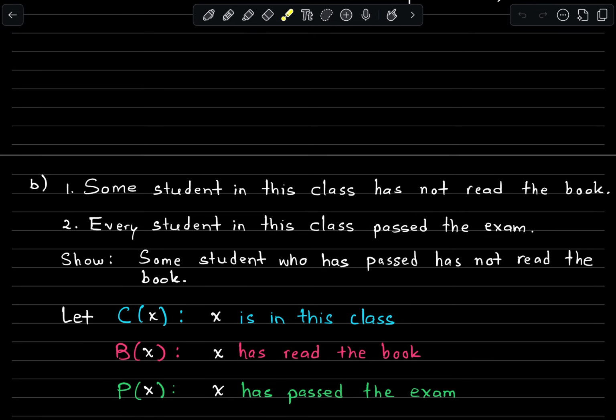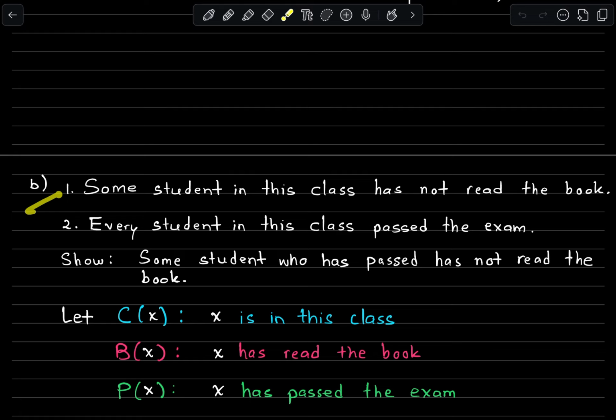We want to show that some student who has passed the exam has not read the book. Okay, so let's let C of x mean x is in this class, B of x mean x has read the book, and P of x mean x has passed the exam.